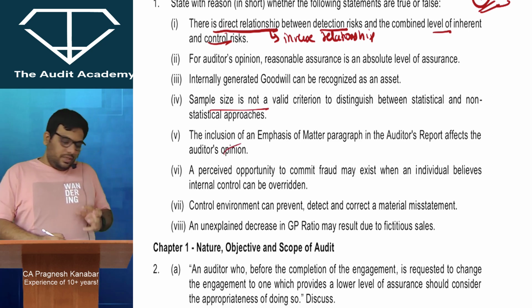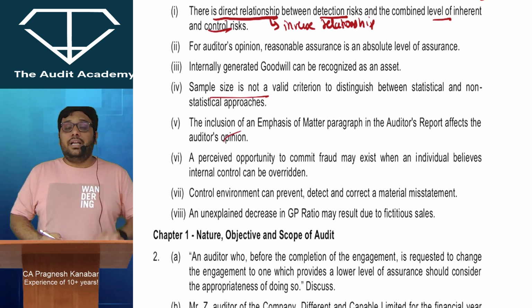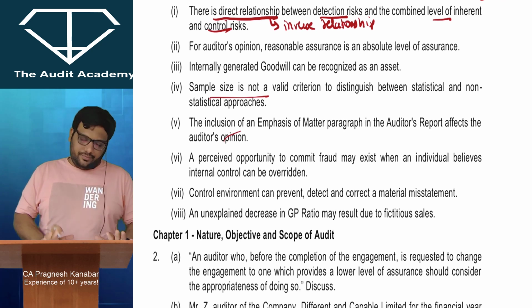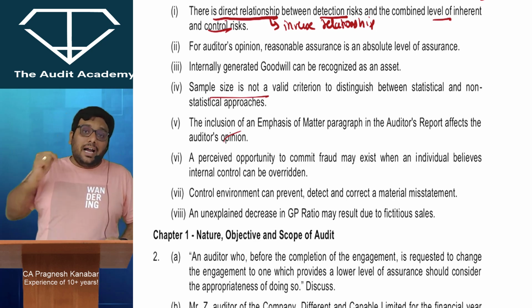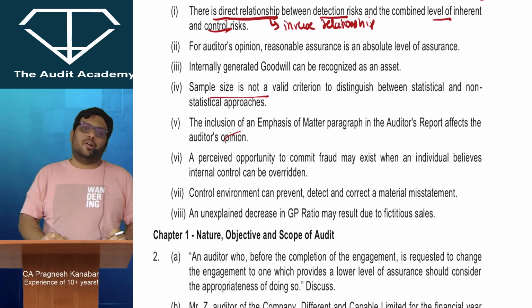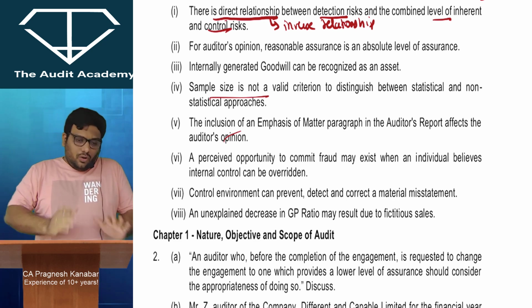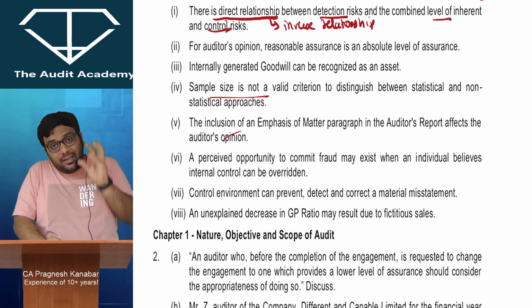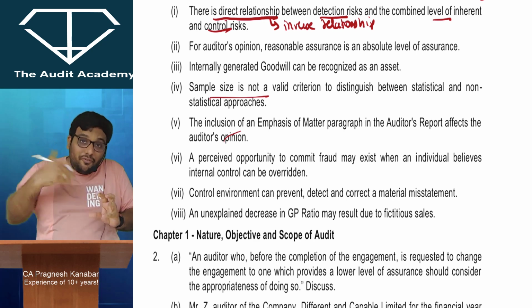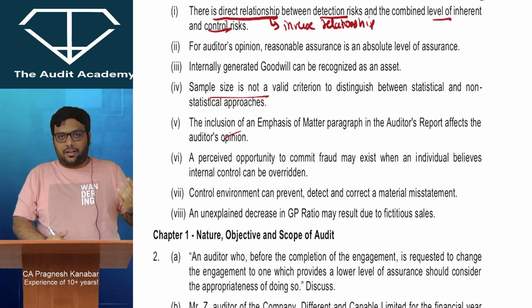The inclusion of an emphasis of matter paragraph in the auditor's report affects the auditor's opinion. Wait, what is an emphasis of matter paragraph? It is just given to highlight some disclosures in the financial statements which management has correctly recorded. It has nothing to do with my opinion. So this will nowhere impact the opinion. In fact, if a financial item has been properly and correctly recorded, and I still feel that I want to highlight this item, then I show it as an emphasis of matter paragraph.